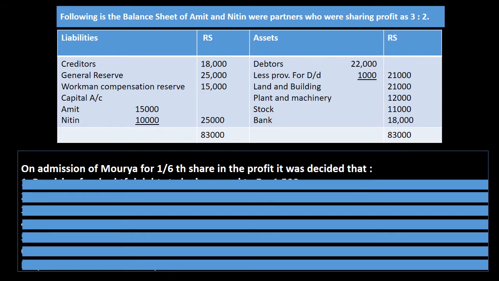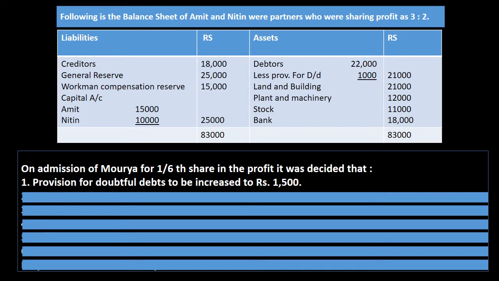First adjustment says that they give admission to Moria for 1/6 share. Please highlight 1/6 share of Moria. The next adjustment says that provision for doubtful debt is to be increased to 1,500. This transaction looks exactly similar to the first transaction of previous class in which I taught you that increase by. A minor difference is there, to and by.